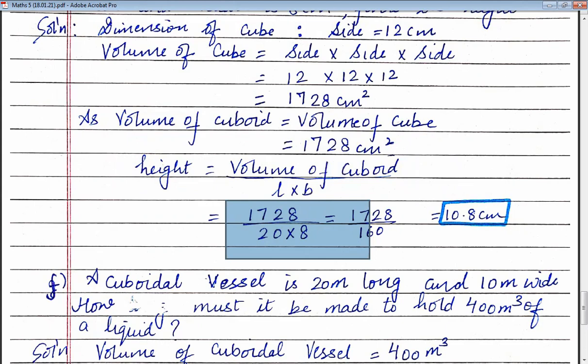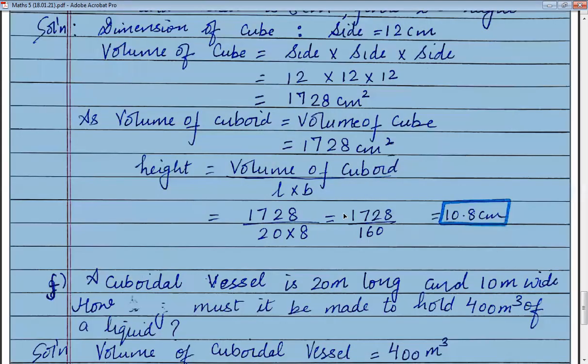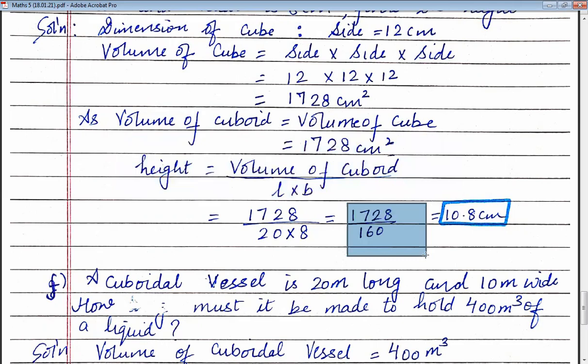Now you have to cancel. After multiplication, you get 1728 divided by 160. Now children, cancel them to the lowest form, and after dividing, your final answer is 10.8 centimeter. So children, what is the height of the cuboid? It will be 10.8 centimeter. The cuboid is 10.8 centimeter high. I hope children you are clear with this question also. Now let's move on to our question F.